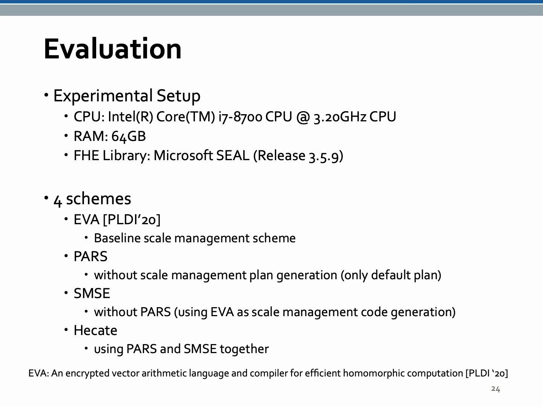Pulse scheme uses proactive rescaling algorithm without scale management plan generation or planner. SMSE scheme uses scale management space exploration but uses EVA as scale management code generation scheme for meeting FHE constraints. HECATE uses both proactive rescaling and scale management plan generation.